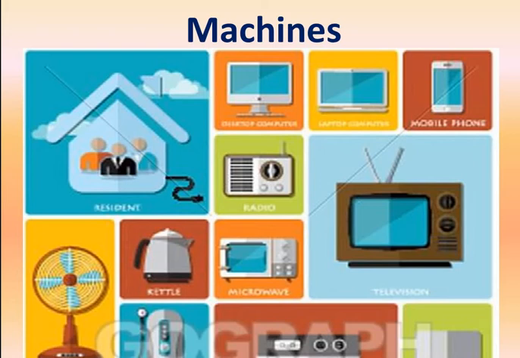All these pictures that you can see on the screen are actually machines that you can see at home. Radio, microwave, kettle, television, fan, these are all machines that make your work easier and faster with the use of less force, right? So this is something about machines. A simple machine is a tool that makes our work or task easier and faster with the use of less force. Here in these machines electricity is being used, right? So now we are going to discuss some simple machines.